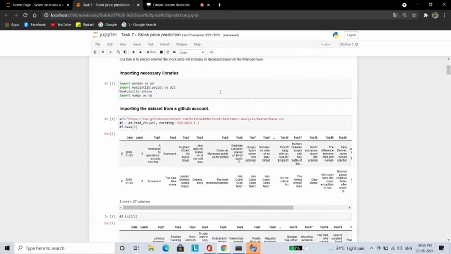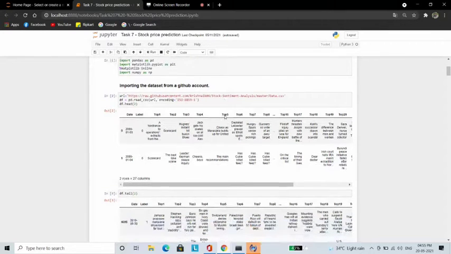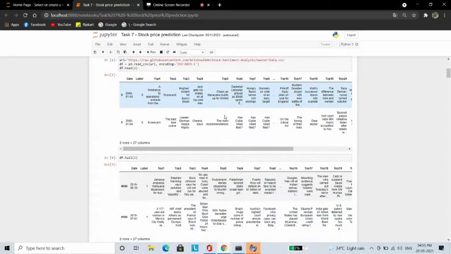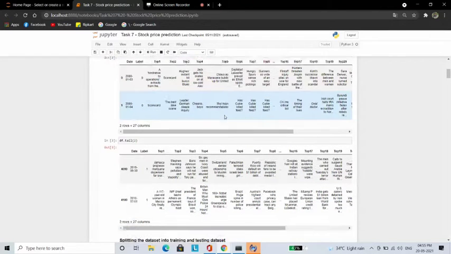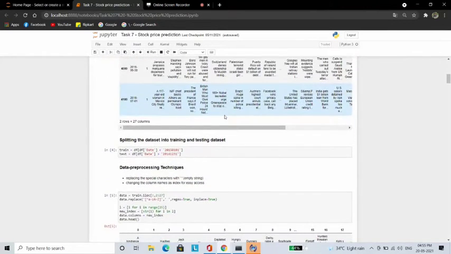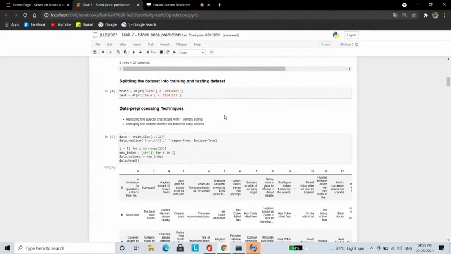Our first step is to import the necessary libraries such as pandas, numpy, matplotlib. After loading the necessary libraries, the next step is to fetch the data set from the given URL. Our next step is to split the data set into train and test based on a date. It can be any date, just to split the data as 80% and 20% for train and test respectively.